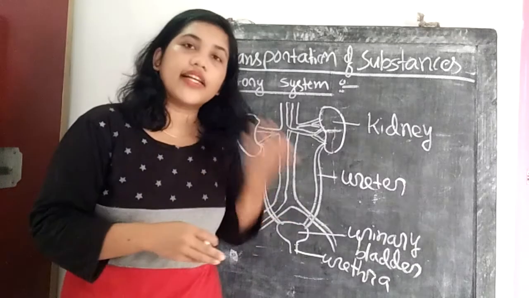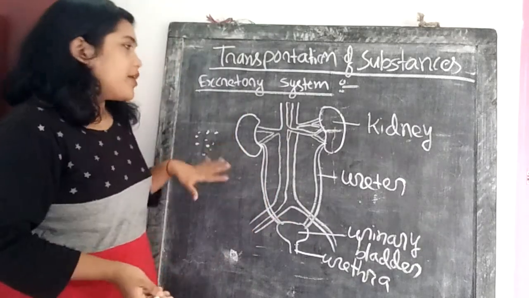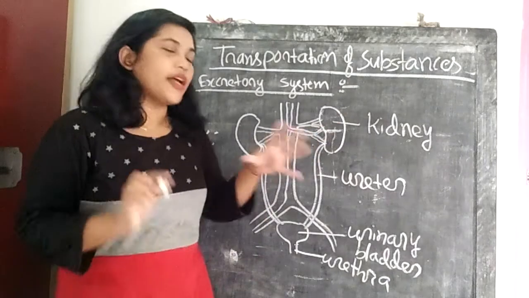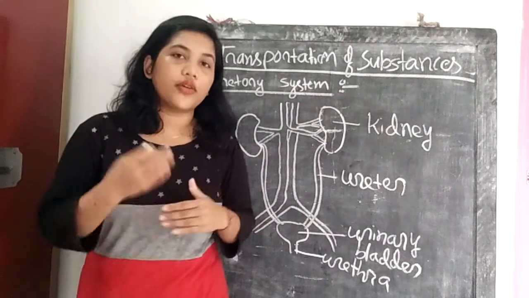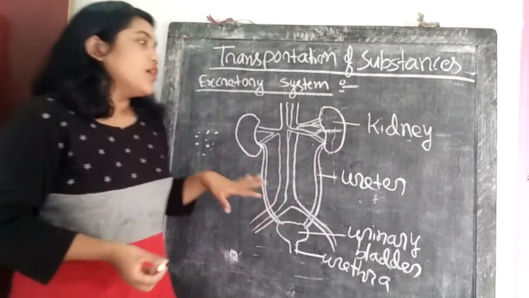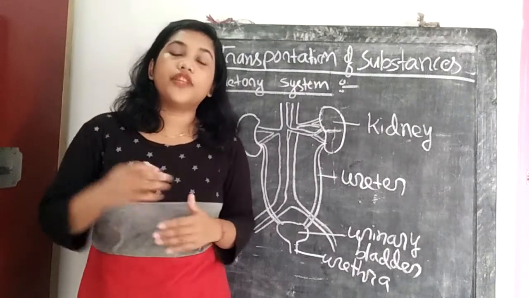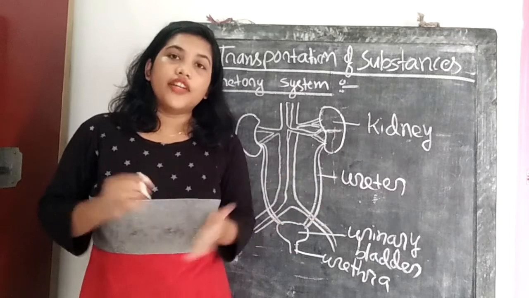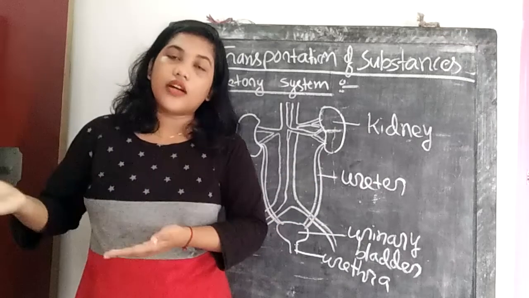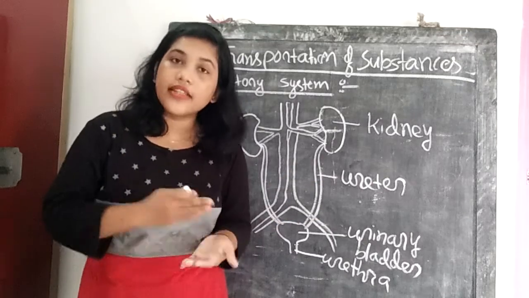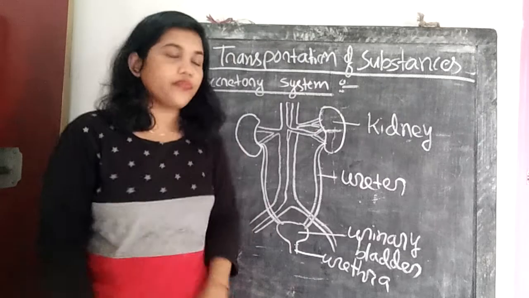When you go to higher classes, you might learn about them. But for now remember that many microscopic structures are there, called nephrons. So what do nephrons do? They filter the blood. They filter out the unwanted substances present in the blood in the form of urine.